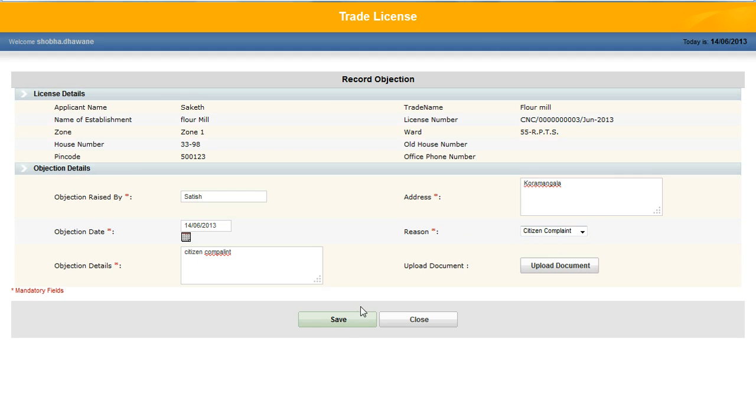After clicking on save, the objection for this particular trade license will be raised. After that, the field inspection will be done. If the objection was true, then the license will be cancelled. If after the field inspection the objection was found false, then the license remains the same.